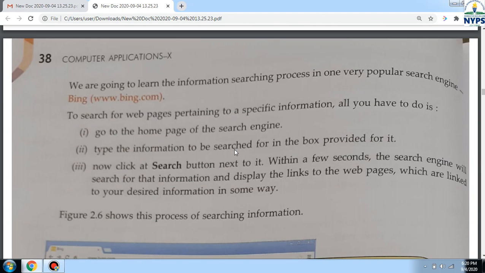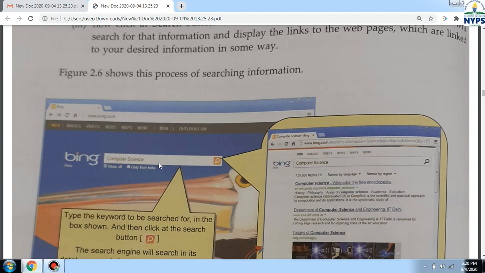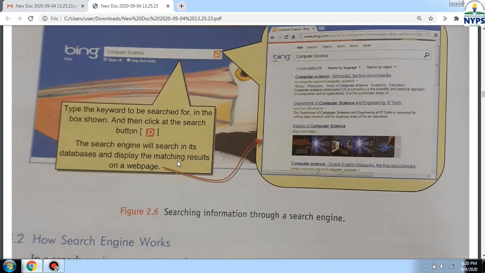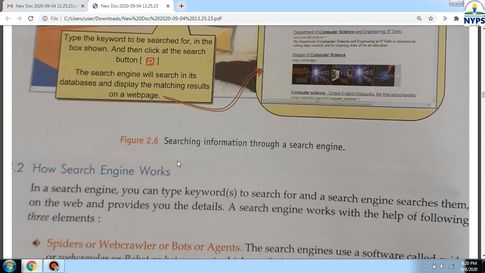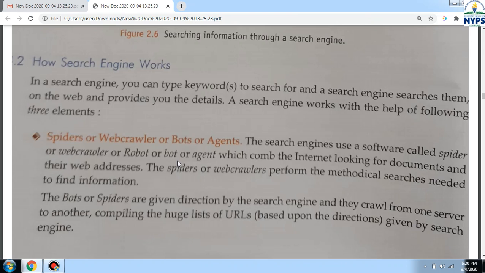So what you have to do is open that search engine. In the search box you will type your query and you will get the websites related to that particular search. Now we are searching anything on the internet by using the search engine.